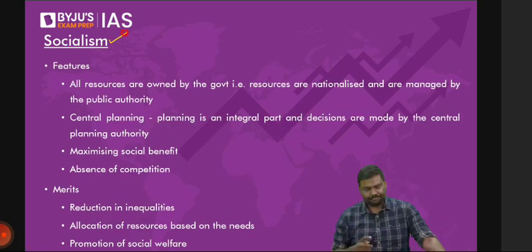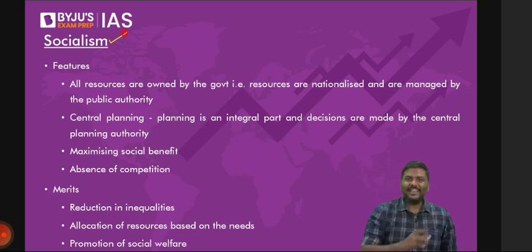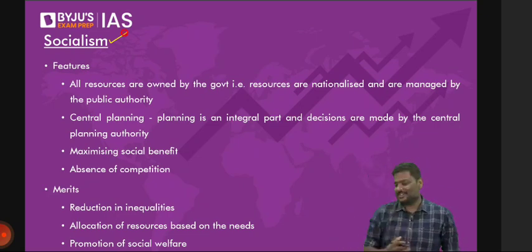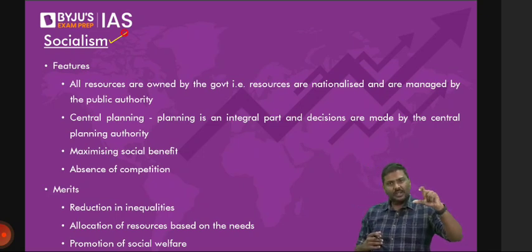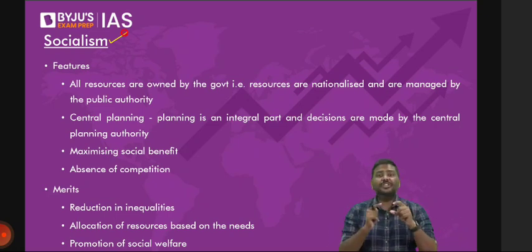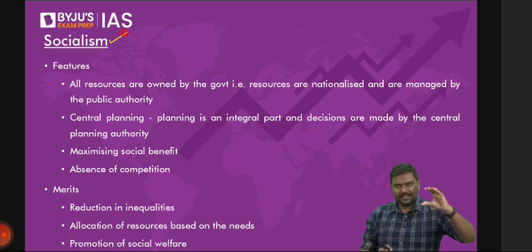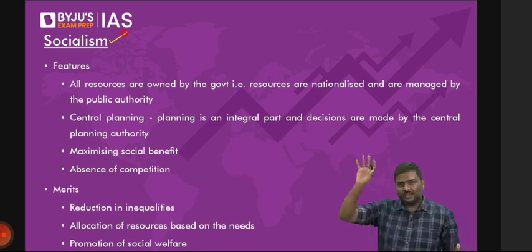Let's start. The next one is socialism. Now, what happens in socialism? Simple. Go back to the idea of resource ownership. In capitalism, it's the private sector which has ownership of resources and controls them. But when you talk about socialism, it's not the private sector, it's the government which is going to control the resources. I hope you understand the difference.